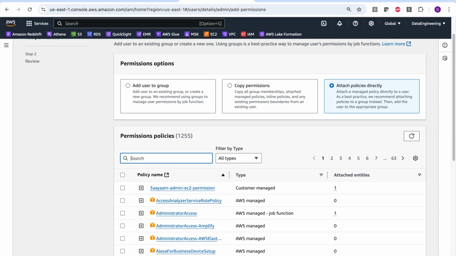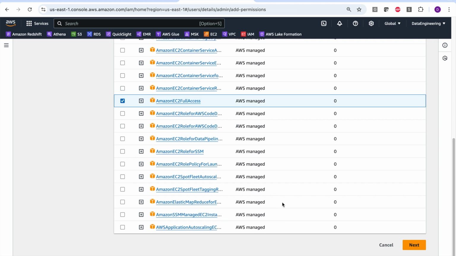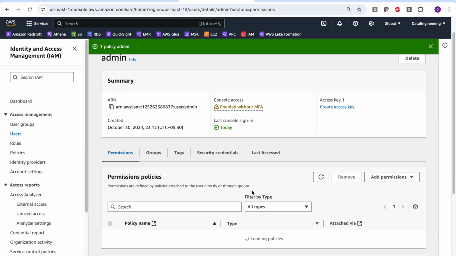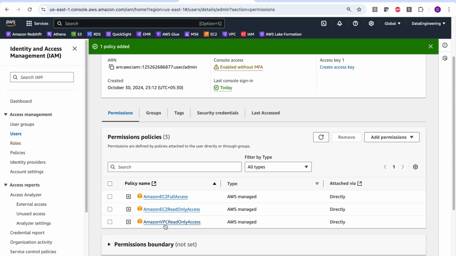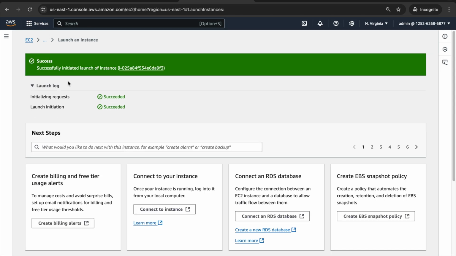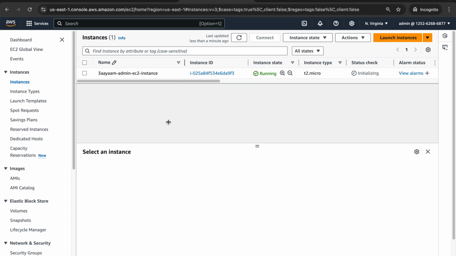EC2 full access. So I'll select EC2 full access and then click on next. You should not do it in production. Let the security admins do it. So I have EC2 full access now. And now if I go back and try to retry, now this user admin has EC2 full access. Now if you see, this 3IAM admin EC2 is getting launched.